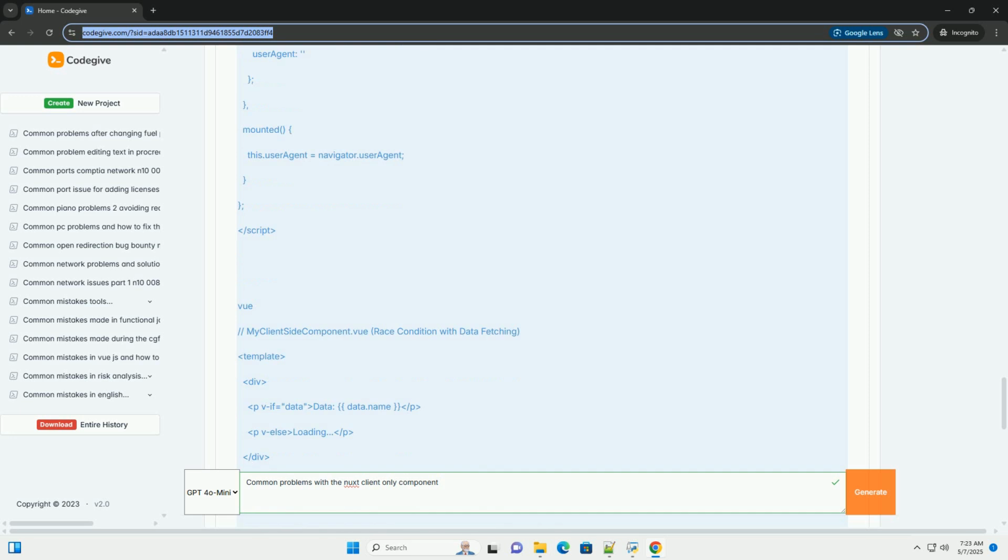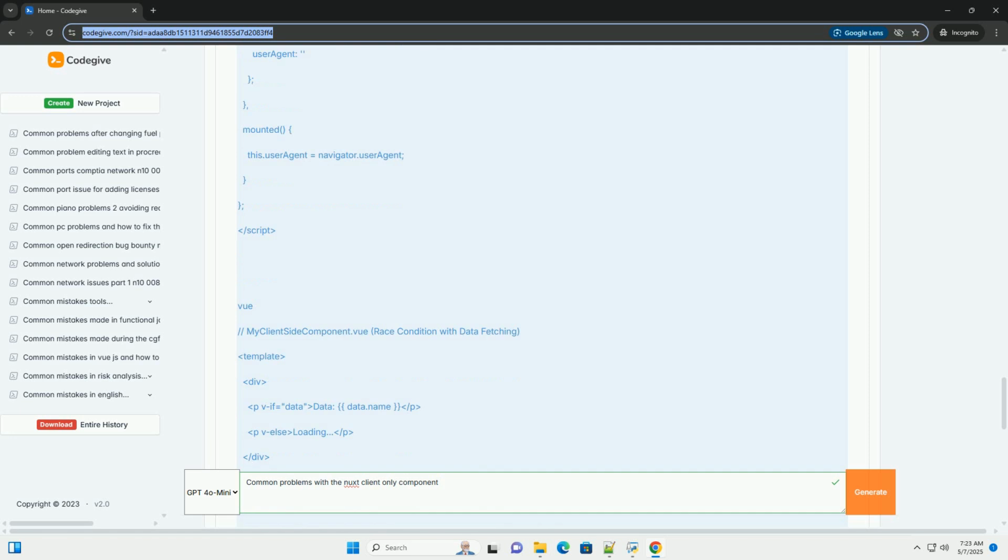Use asynchronous components with suspense. Nuxt 3 and Vue 3 provide excellent support for asynchronous components and suspense. This allows you to render a placeholder while the component is loading. Explanation. 1. We use defineAsyncComponent to load my client-side component asynchronously. 2. We wrap ClientOnly and my client-side component with Suspense. 3. The default slot renders when my client-side component is ready. 4. The fallback slot renders while my client-side component is loading, providing a placeholder like "Loading my component".